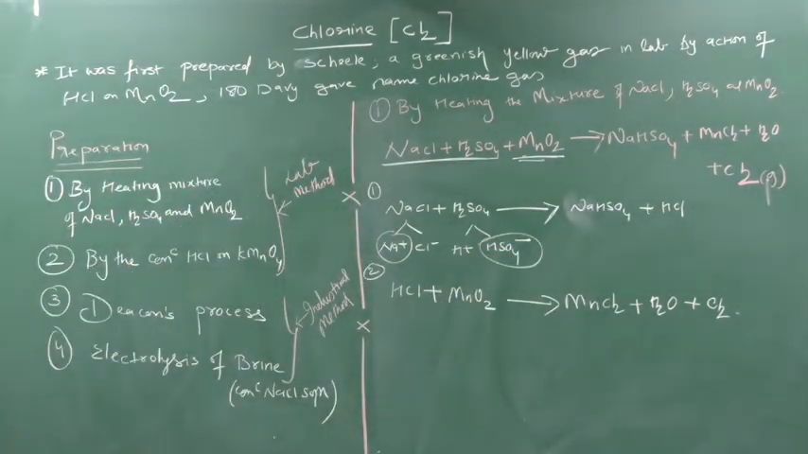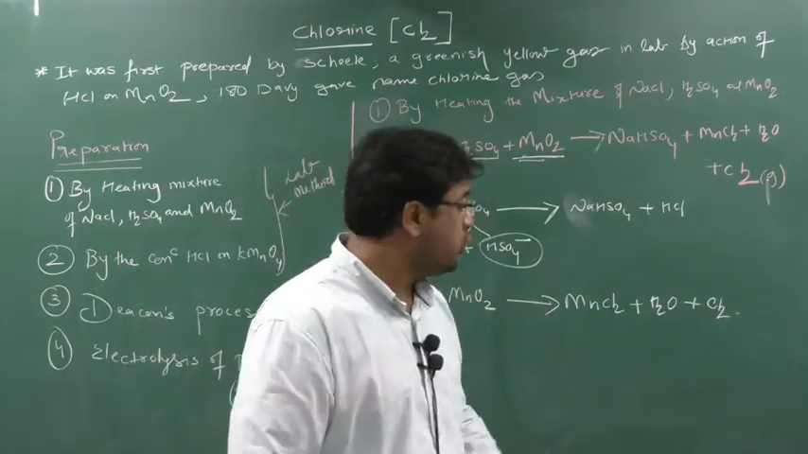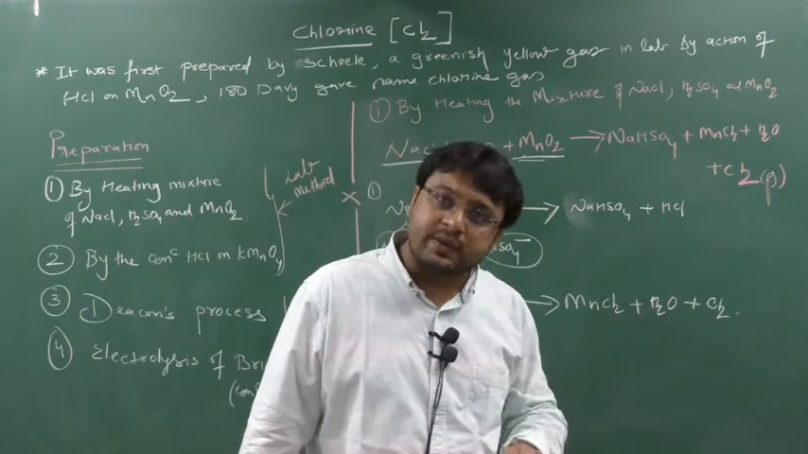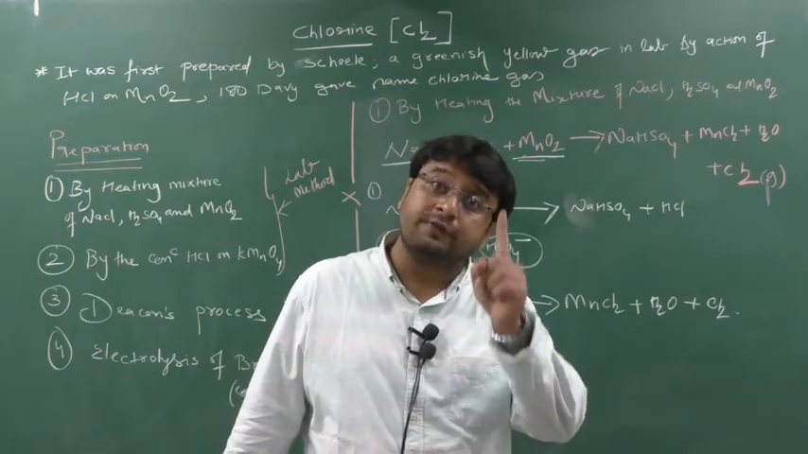In this way, first you write down. Take a screenshot, pause the video, write down. Okay, so I hope you have written this. Now, in this way, I can generate bromine gas also. In this way, I can generate iodine gas also. But in this way, I cannot generate fluorine.